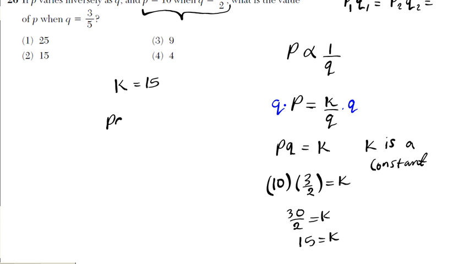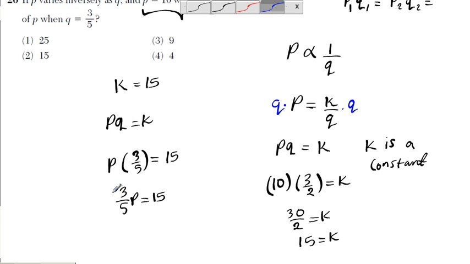So since I know pq is k, I have a new q, so I have to find my new p. So I'm going to have p times my new q, which is 3 over 5, equals k. k is 15, right? So if I multiply this out, I'll have 3 over 5 p equals 15. So how do I get p by itself? I just simply multiply both sides by 5 over 3, which is the reciprocal of 3 over 5. So times this by 5 over 3 also. Alright? So this cancels out with that, this cancels out with that.